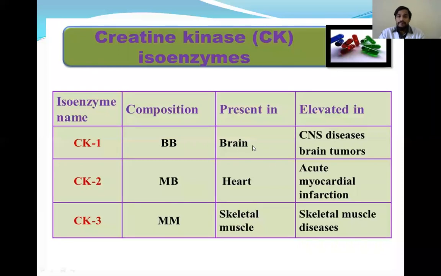CK1 is present in the brain, which is increased in CNS diseases and brain tumors. CK2 is present in the heart, which is increased in acute myocardial infarction. We had seen CPK in the markers of MI. And CK3 or CPK3 is present in skeletal muscle, which is increased in skeletal muscle disorders. This is about the clinical importance of creatine phosphokinase or creatine kinase.